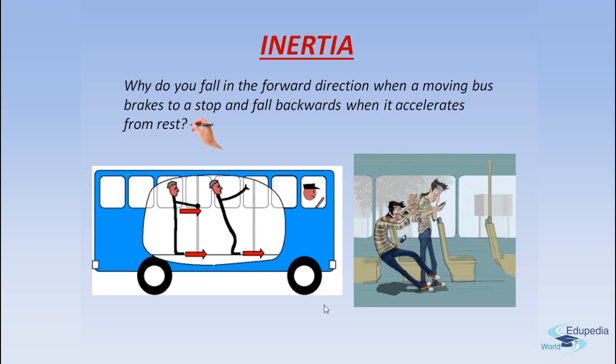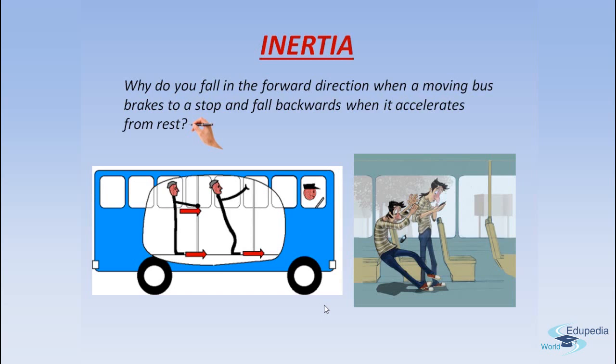So what is the upper body? The upper body is also in the state of motion, and because of inertia, the upper body remains in that state of motion. When the driver applies a sudden brake, the upper body moves forward because it tends to stay in that state of motion. It takes some time to realize that yes, now the bus has stopped, right? However, the feet will come to a stop along with the bus. So that's why you move forward.